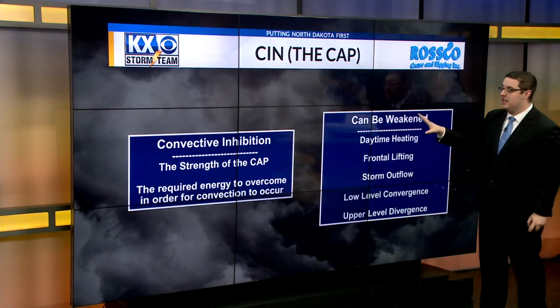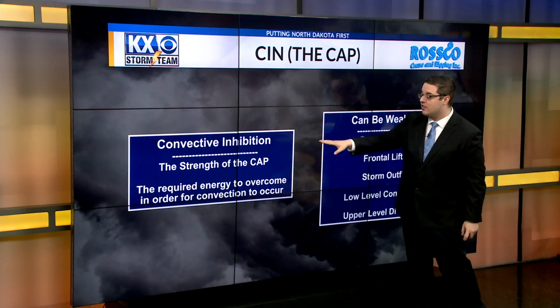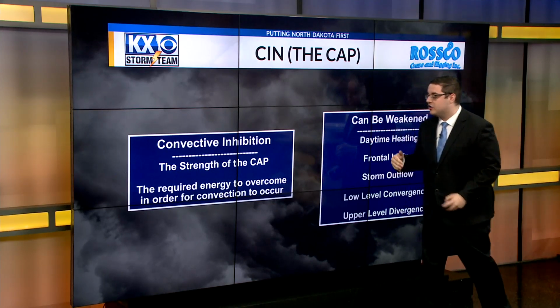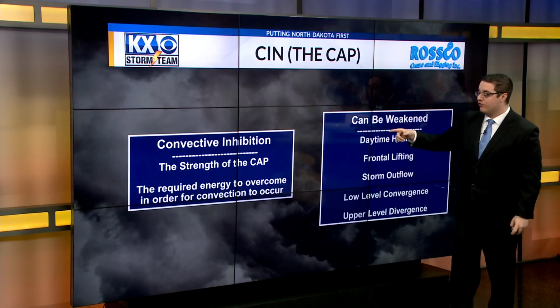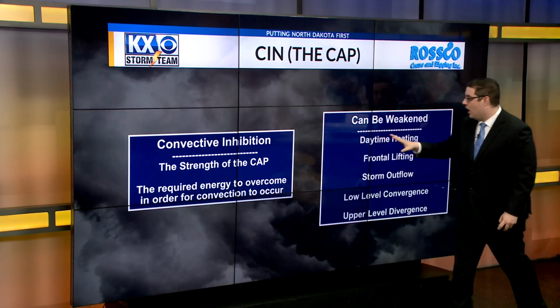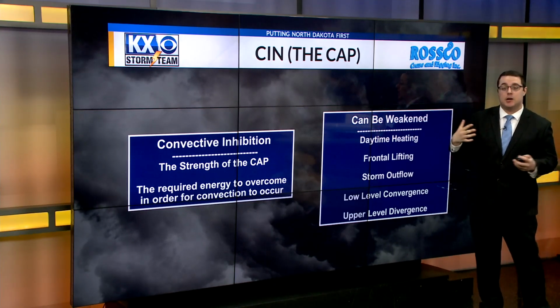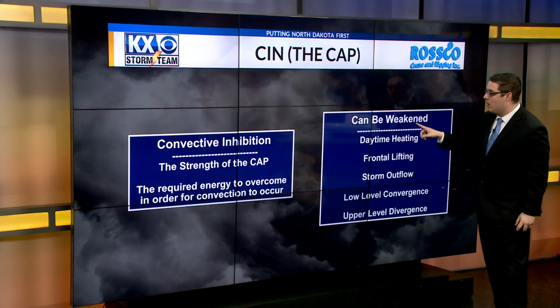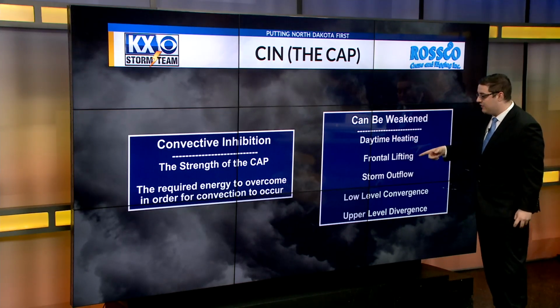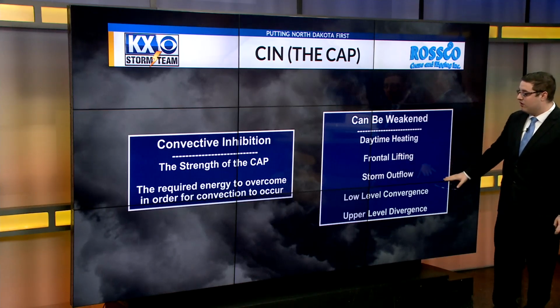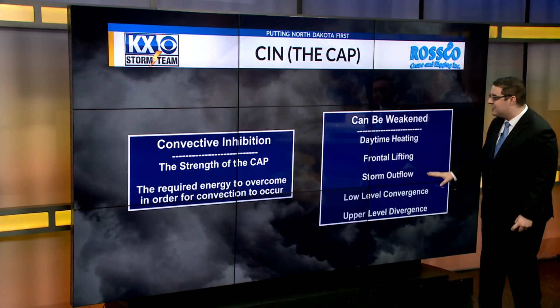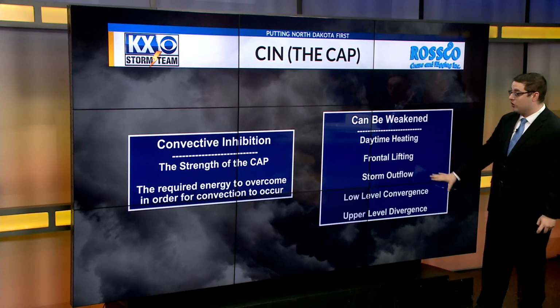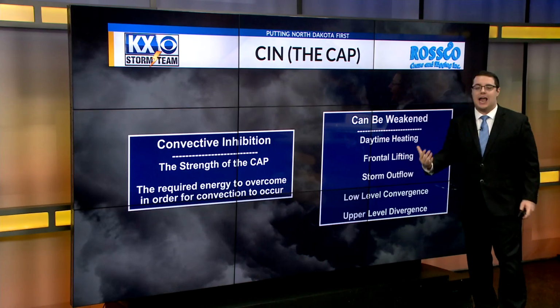We also have CIN, or convective inhibition. That's the strength of the cap, or the energy required to overcome in order for convection to occur. This can be weakened though. Our cap, you might hear about this. We get this quite a bit in North Dakota. Sort of weakens our storms. That can be weakened though by daytime heating, frontal lifting, storm outflow, low-level convergence, or upper-level divergence. So this is something that may hurt us today. It's just getting a little bit of a cap to form.